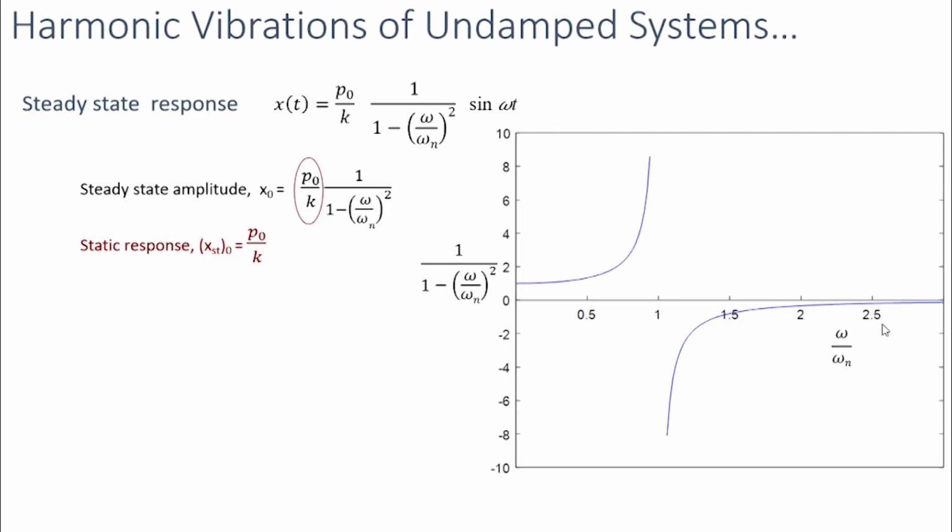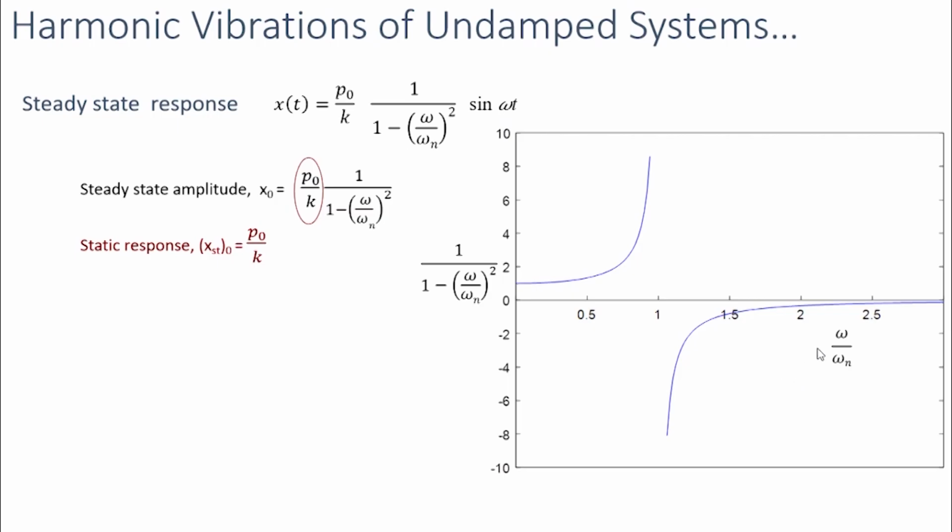Now, when the forcing frequency is higher than the natural frequency, that is when the frequency ratio is slightly higher than 1, we will have a high amplitude for this factor. So the steady state amplitude will be much higher than the static response, but the response will be in the opposite direction of the force acting.